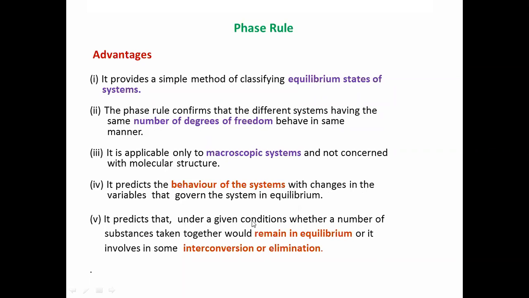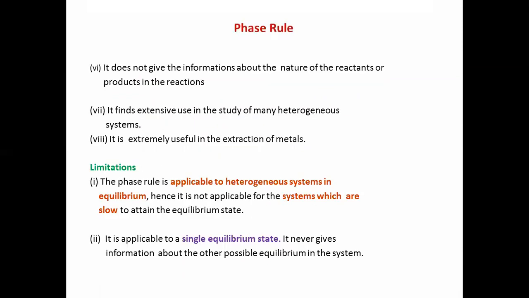It predicts that under a given condition, whether a number of substances taken together would remain in equilibrium or be involved in some interconversion or elimination. It does not give information about the nature of the reactants or products in the reactions. It finds extensive use in the study of mainly heterogeneous systems. It is extremely useful in the extraction of metals.